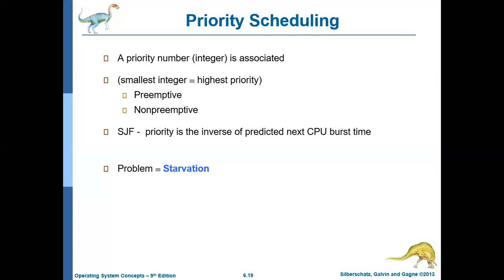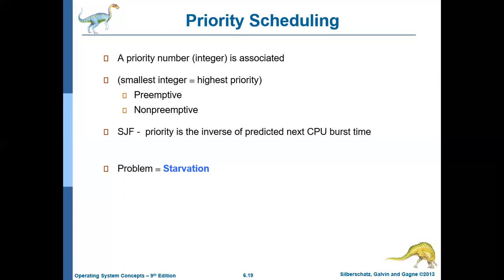Assume that the system contains a good number of jobs and some higher priority job keeps on coming to the system. Then the priority scheduling algorithm, especially if it is using preemptive scheduling, always takes the job with the highest priority, that is, the one with the smallest priority number, and that job will get executed. So in that process, the job or the process with the lower priority may not get the CPU at all. It may happen for several hours or even for several days. Such a problem is called starvation.